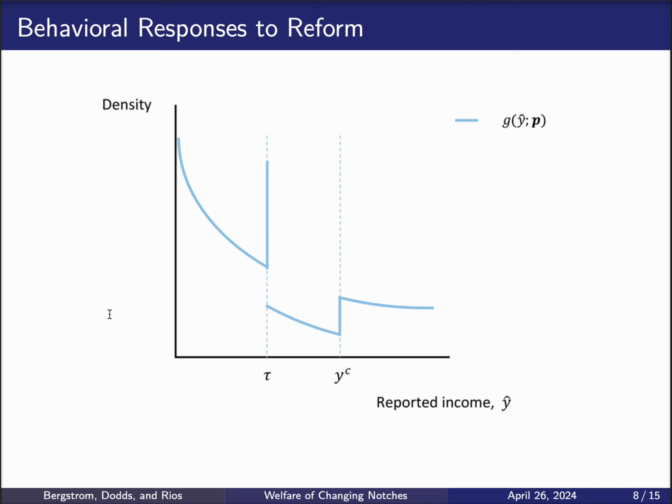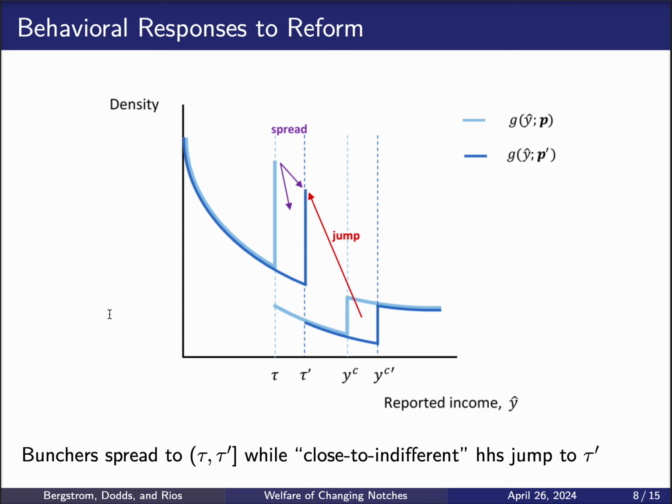So now we go back to this graph in which we're plotting the reported income on the horizontal axis and the density that we would observe in the baseline model on the vertical axis. And we are going to consider what would happen with this distribution under a reform like the one we see in the Bolsa Familia program. So there would be two behavioral movements of the income distribution. The first one is a spread of the households that were originally bunching at tau towards tau prime.